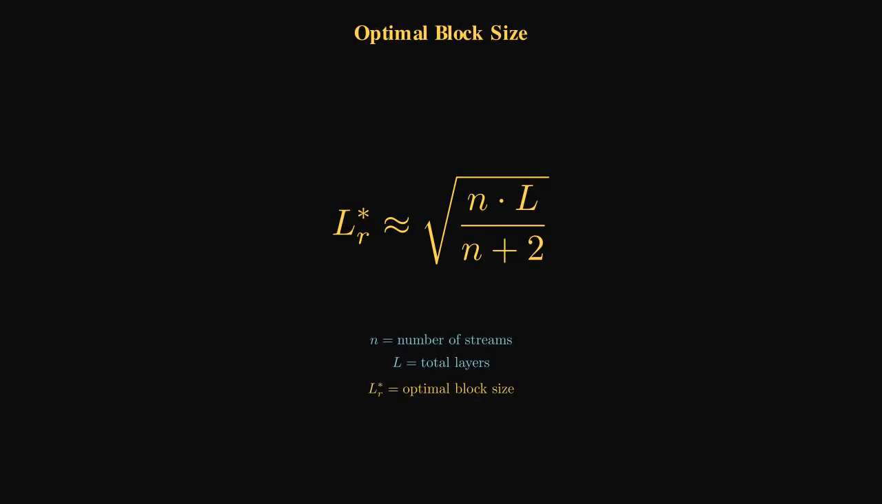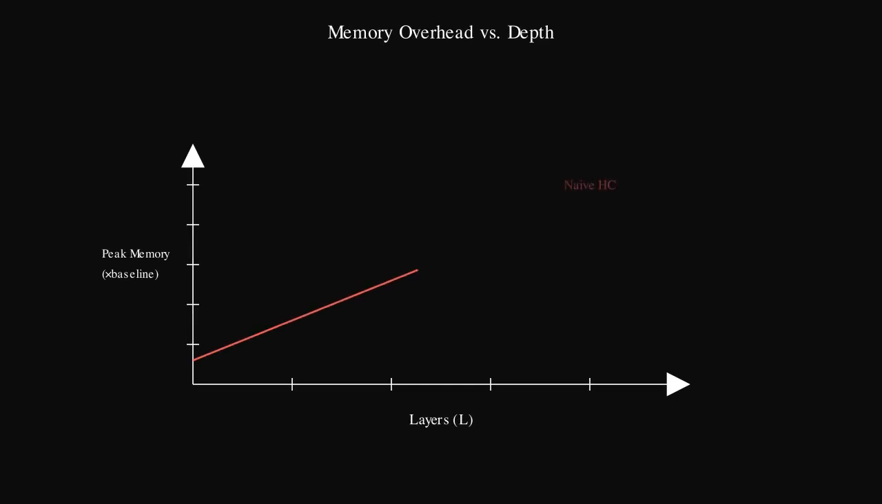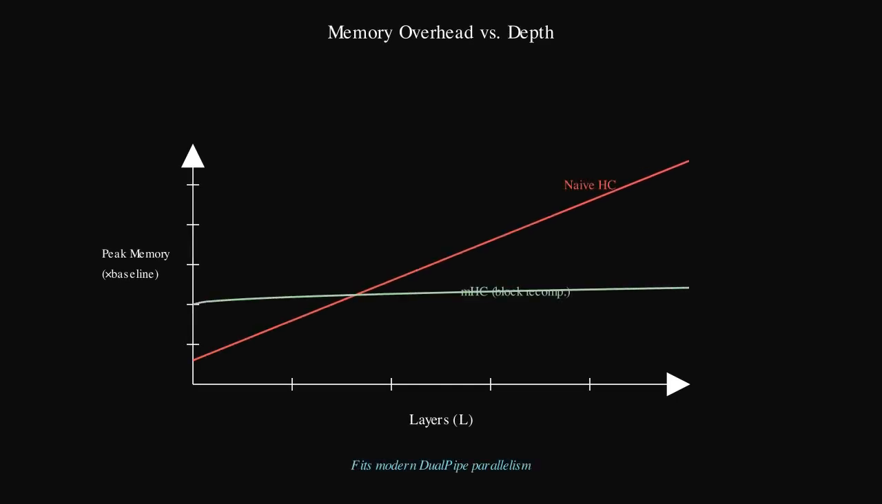Instead of saving the massive multi-stream states for the backward pass, they only save the input at the start of a block of layers. During backpropagation, they simply recompute the hyper-connections on the fly. By calculating the optimal block size, trading off a tiny amount of extra compute for a massive reduction in memory footprint, they constrained the peak memory overhead of mHC to a negligible fraction. It fits beautifully into modern pipeline parallelism setups like DualPipe.